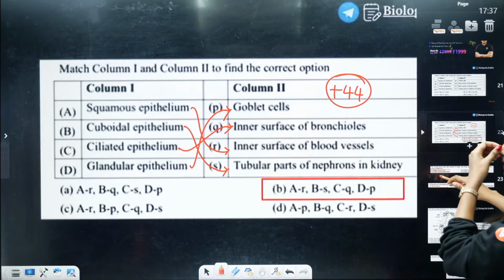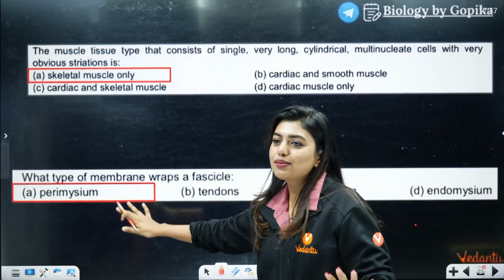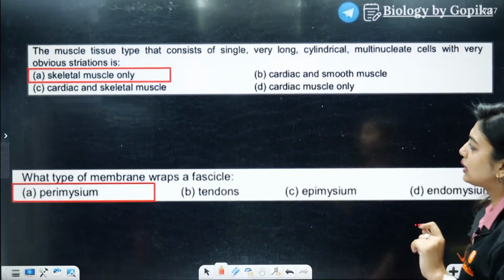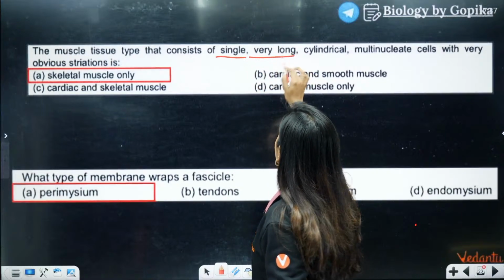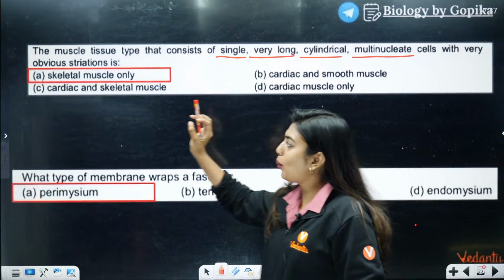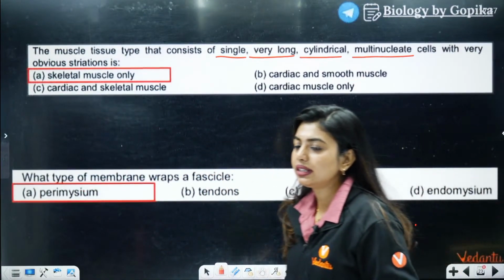Okay, students, look here. Read the question. Don't focus on the answers. I'm so sorry. I think some error happened. So look here. The muscle tissue type that consists of single, very long, cylindrical, multinucleate cells with very obvious striations. What would be the answer? What would be the answer? Tell me.